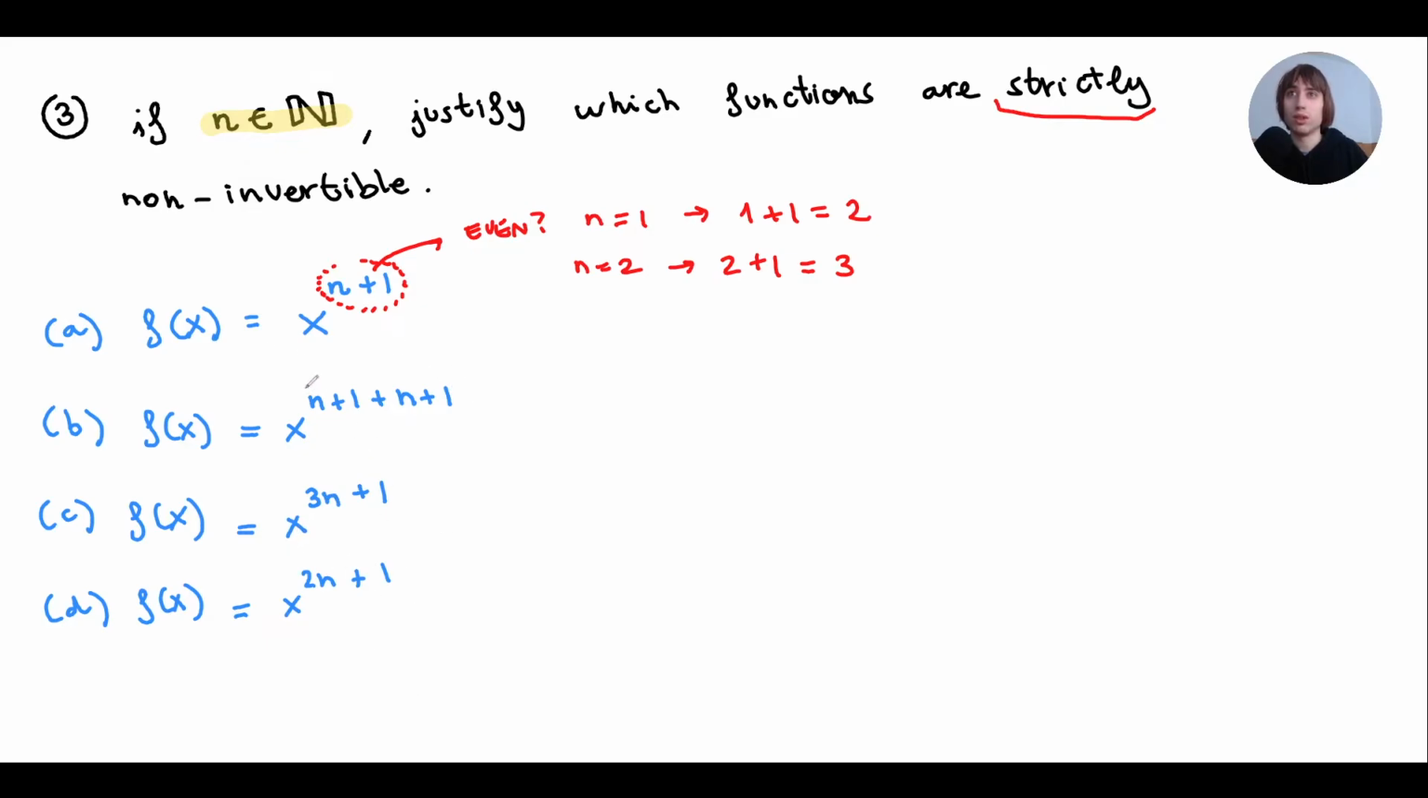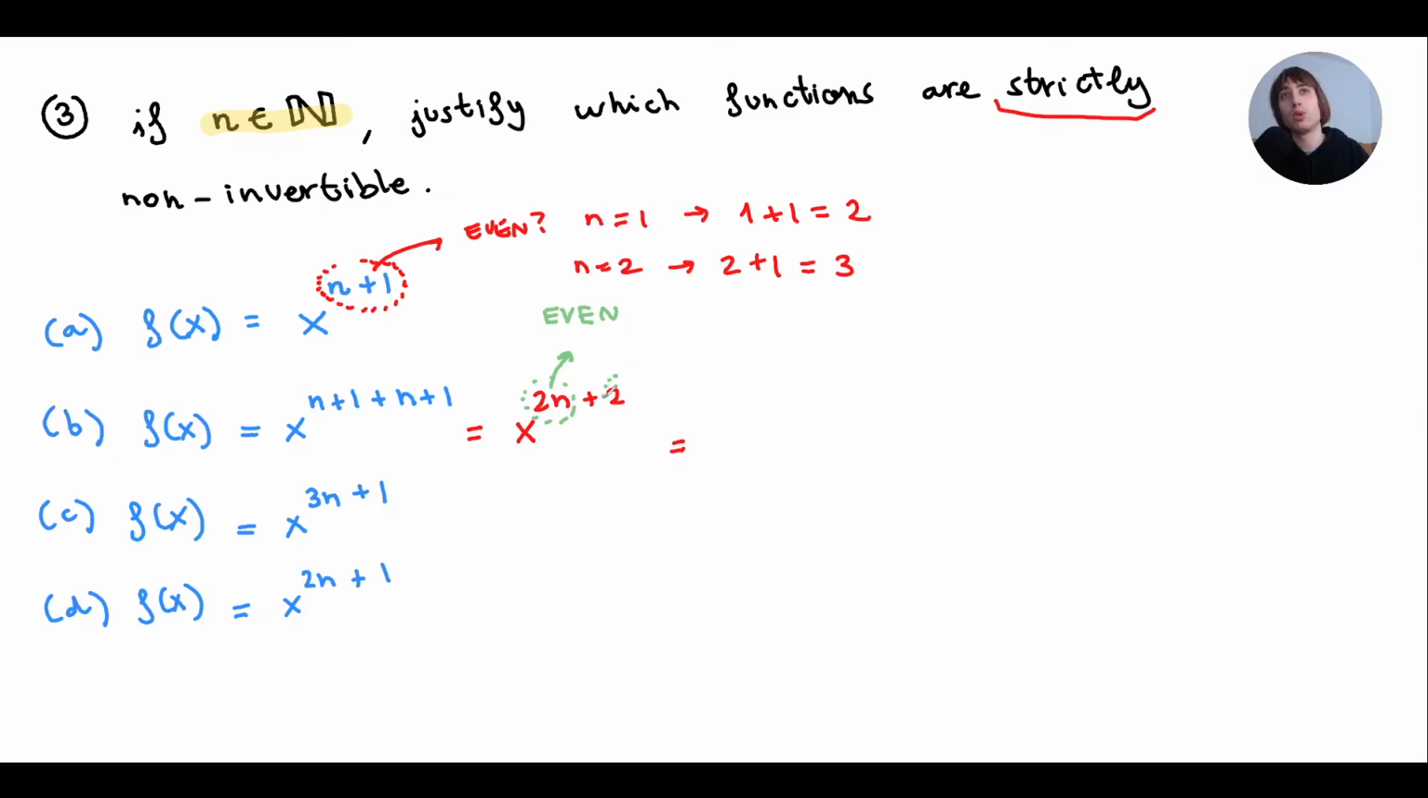Alright, next one. In this one, I'm going to first try to simplify this. N plus 1 plus n plus 1 ends up being 2n plus 2. Okay, so what is any number times 2? Any number times 2 will always be even. That's the definition of an even number. If I put 1 times 2, 2. If I put a 2 times 2, 4. A 3, 2 times 3, 6. I'll always get an even.